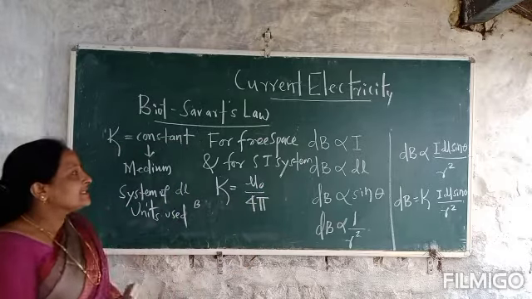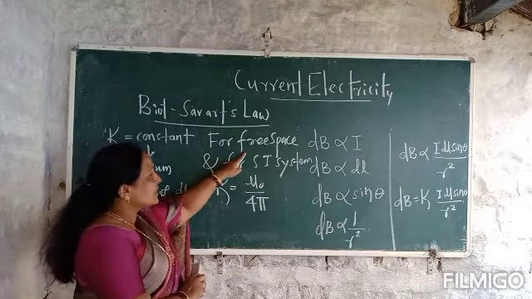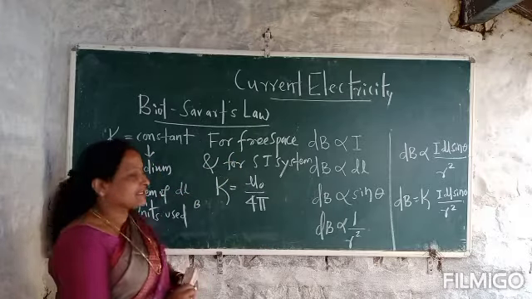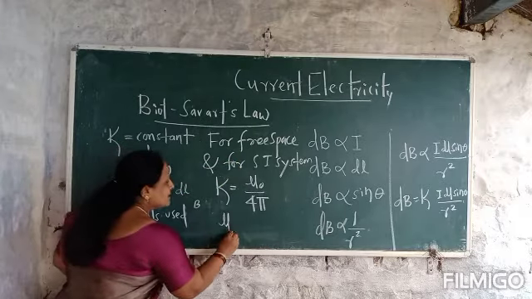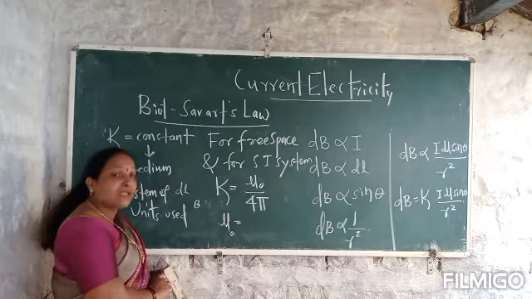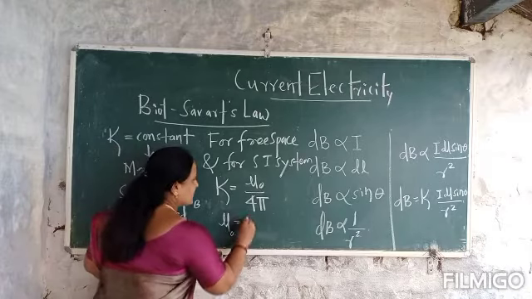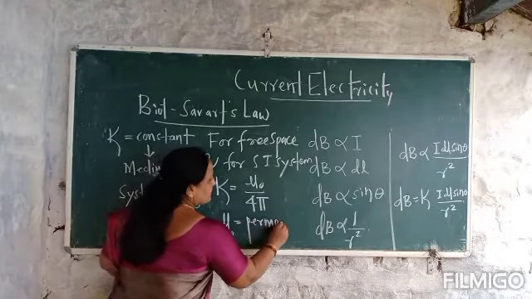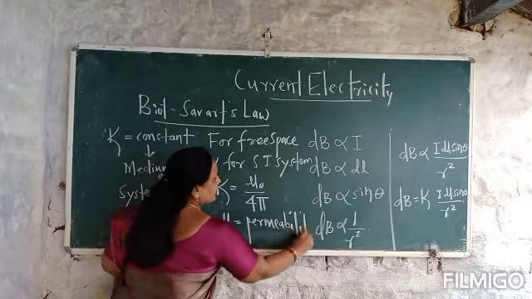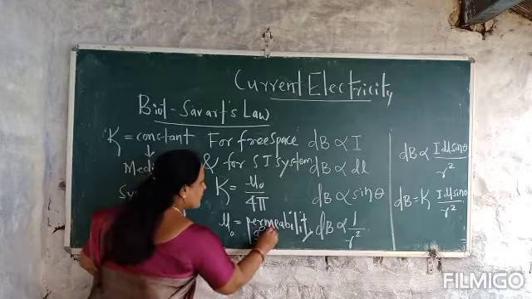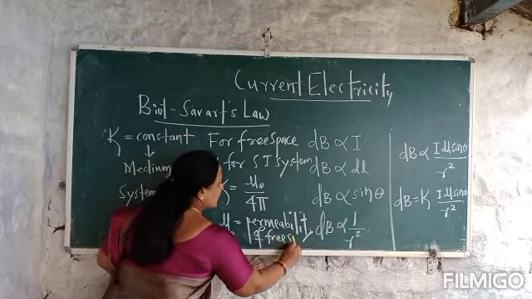This constant is for free space and for the SI system, where mu naught is called the permeability of free space.